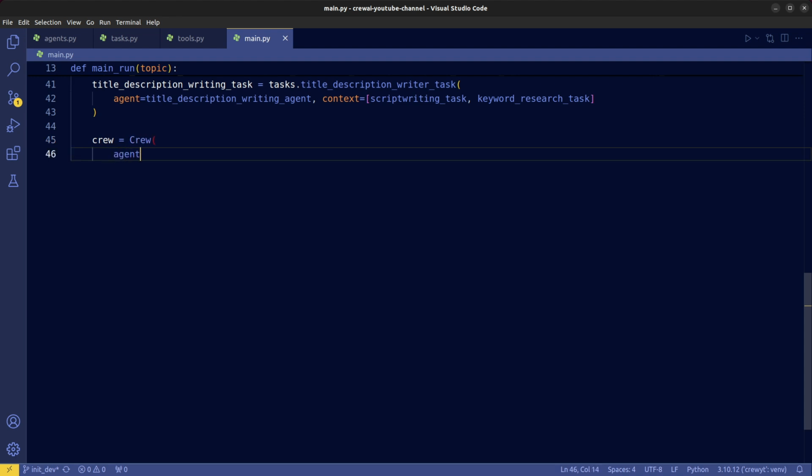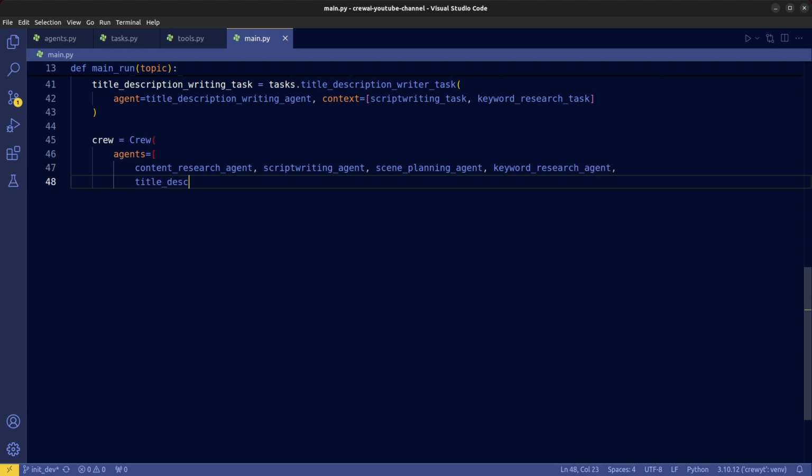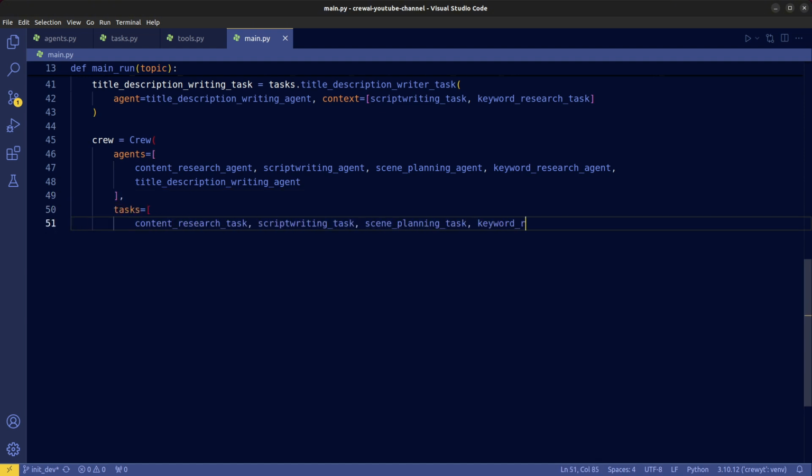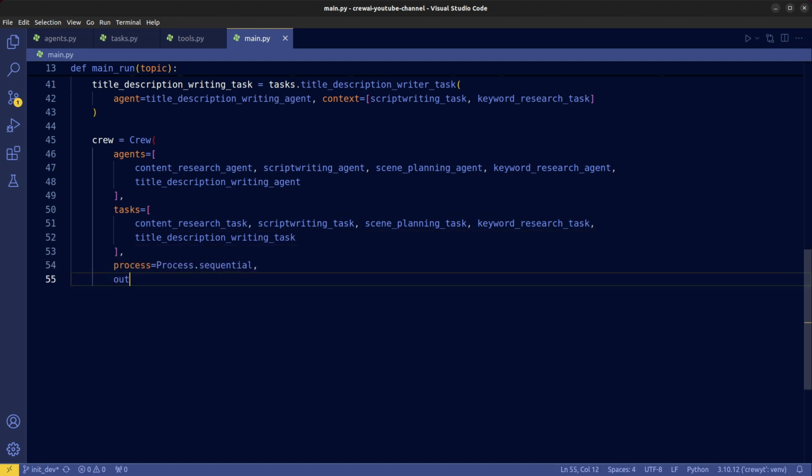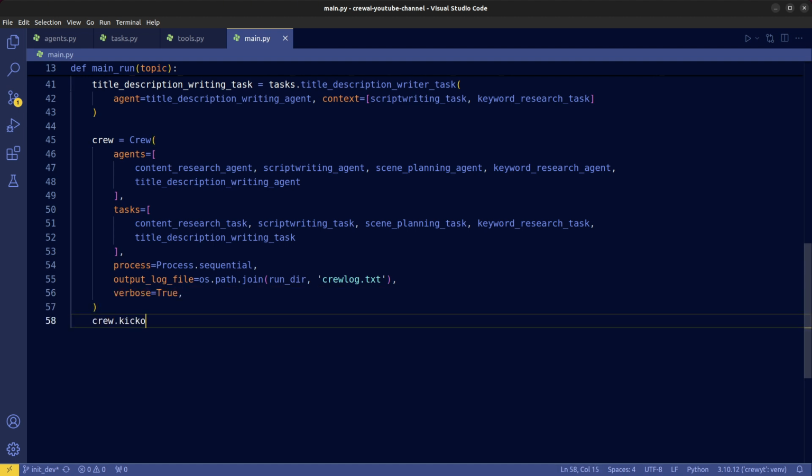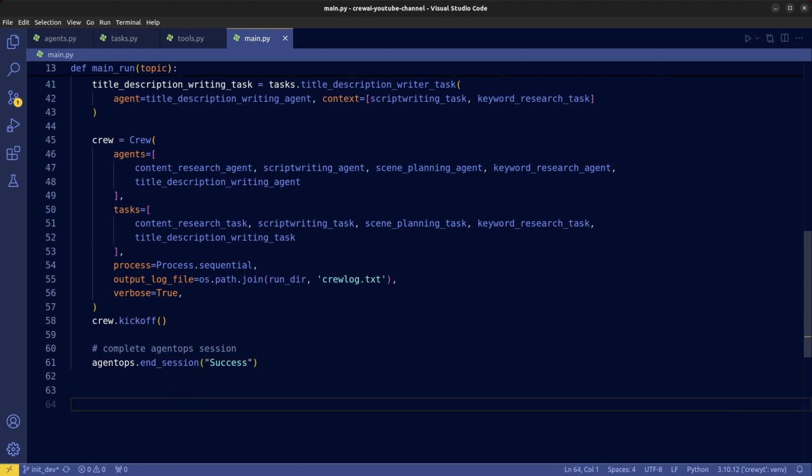Now we define the crew itself. Since our process is sequential, we should feed the agent and task lists in a similar sequential order to avoid confusion, especially if you're not specifying the context. Set the process as sequential. Ask the crew to save the run's log file at the desired path, and set verbosity to true. And off you go! The crew is ready to kick off. But don't forget to end the AgentOps session to make sure everything concludes properly.